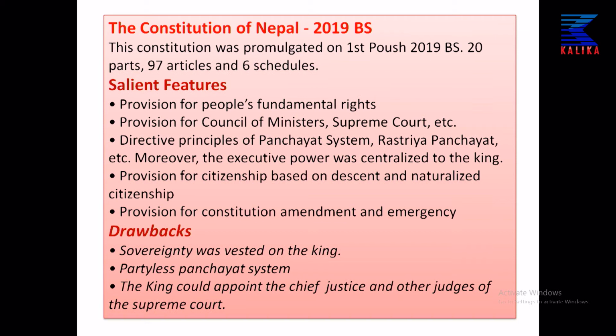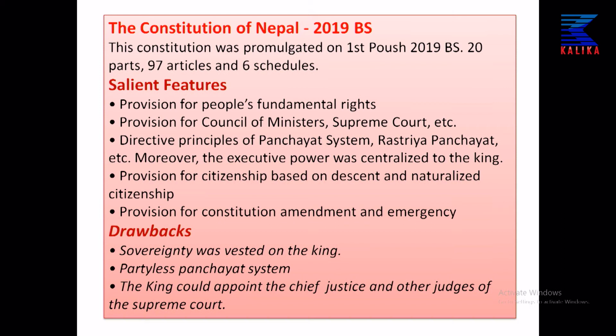Regarding the salient features of this constitution, there was provision for people's fundamental rights, provision for the Council of Ministers, the Supreme Court, as well as the directive principles of the panchayat system, Rashtriya Panchayat, etc.